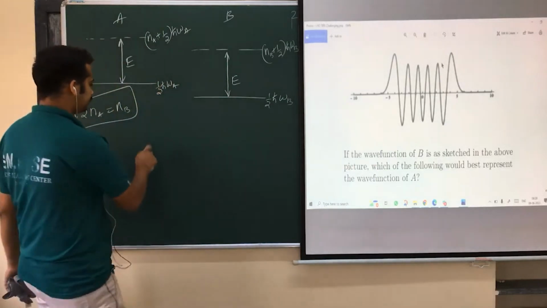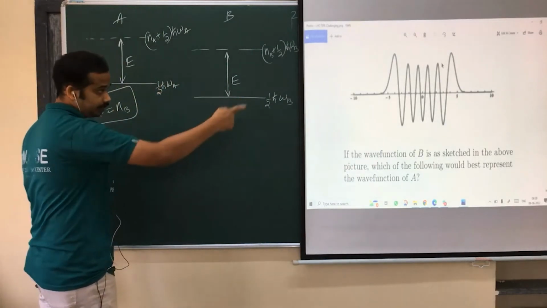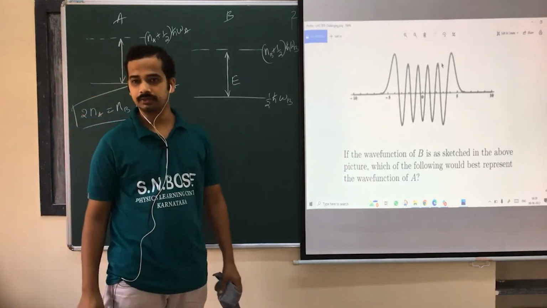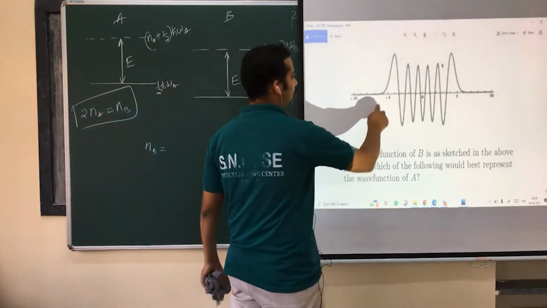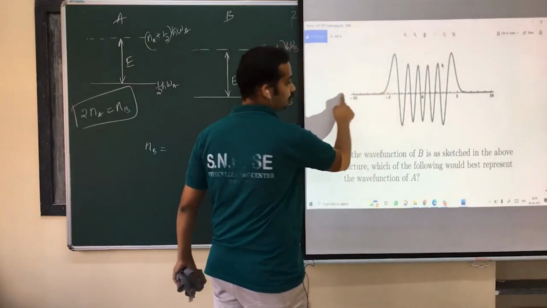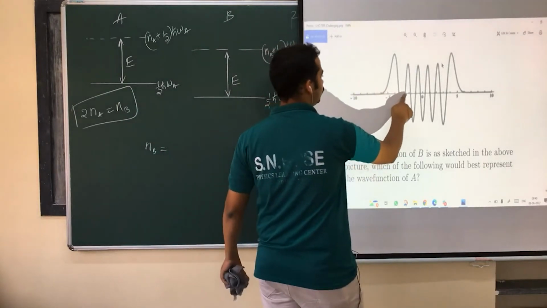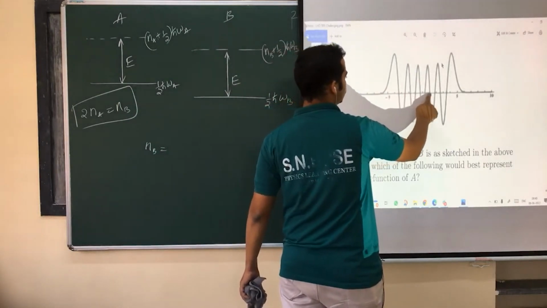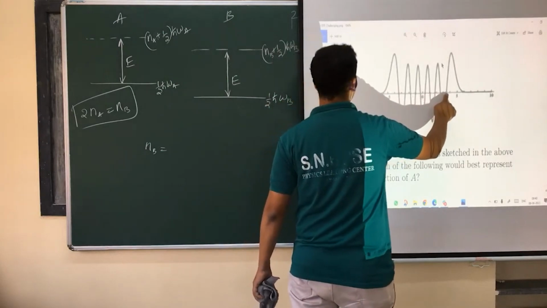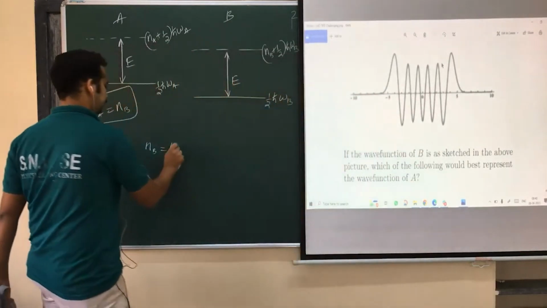Now, what is Nb? By seeing the wave function of B, can you tell me what is Nb? Number of nodes. This is not a node, it will slowly touch to infinity. So 1, 2, 3, 4, 5, 6, 7, 8, 9, 10. Nb is equal to 10.